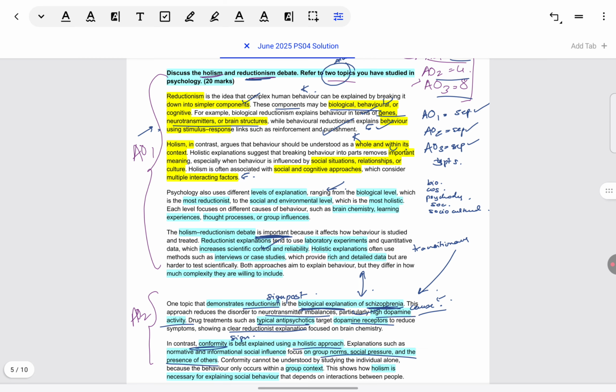And why you're able to see that clearly is because they are separated into two sections. So this justifies the marks. AO1 looks almost double than what is given in AO2. So it's not strictly that way, but you can see AO1 worth 8 marks looks justified in the way the answer is written. And AO2 worth 4 marks looks justified.